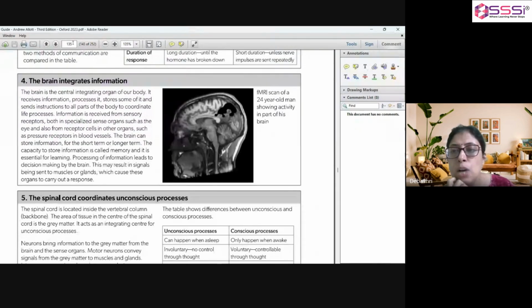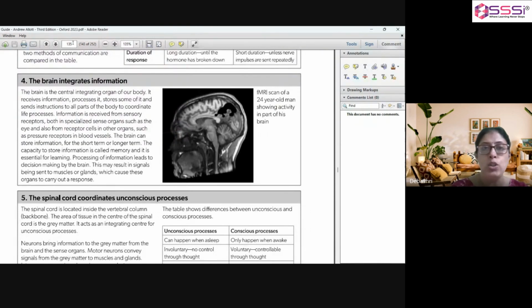Now, over here, we see how the brain integrates information. The brain is the central integrating organ of our body. It receives information, processes it, stores some of it, and sends instructions to all parts of the body to coordinate life processes.